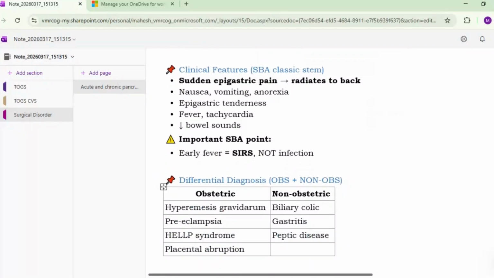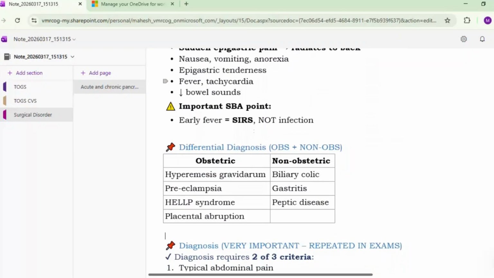So clinically, the patient will have a typical sudden epigastric pain, which radiates to the back, nausea, vomiting, anorexia, epigastric tenderness, fever, tachycardia, and decreased bowel sounds. Okay. So if the patient has a fever, it is mainly because of the systemic inflammatory response, and this is not because of infection. Okay, so differential diagnosis to be kept in mind: hyperemesis gravidarum, preeclampsia, HELLP syndrome, placental abruption, and other non-obstetric causes such as biliary colic, gastritis, peptic disease, etc.